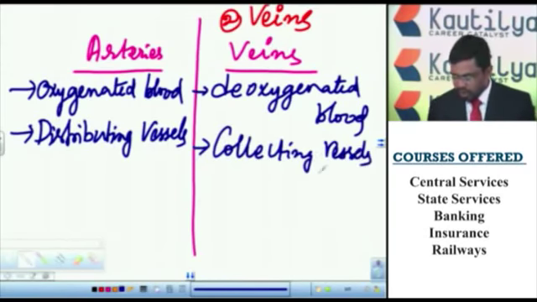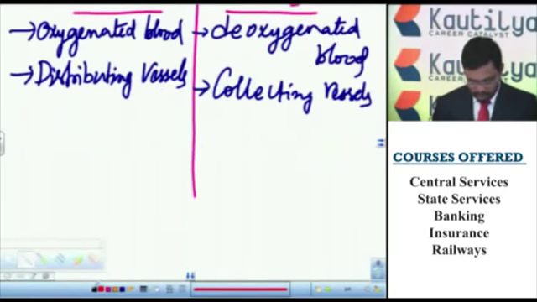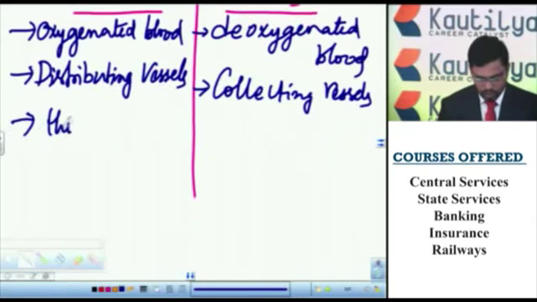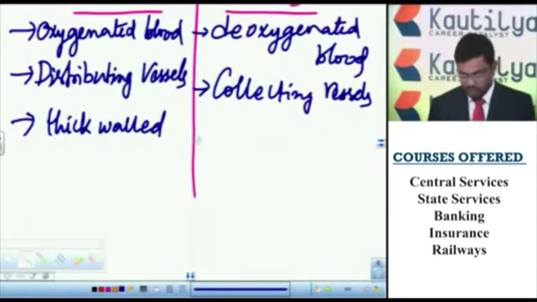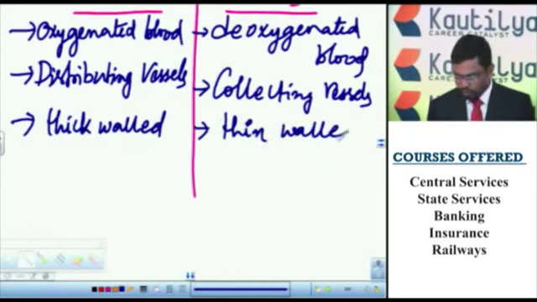That means as the arteries distribute the pure or oxygenated blood to different parts of the body, they are called distributing vessels, and the veins, as they collect the impure or deoxygenated blood from different parts of the body, are called collecting vessels. And these arteries are thick walled and deeply seated, and these veins are thin walled and superficial.